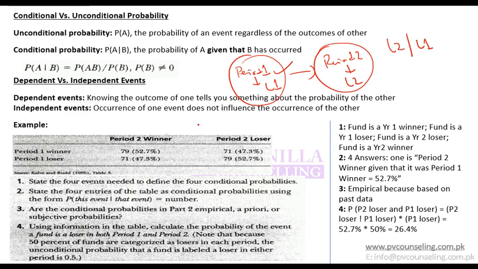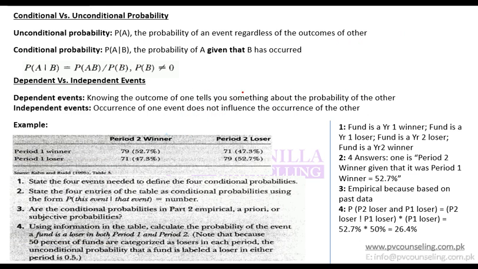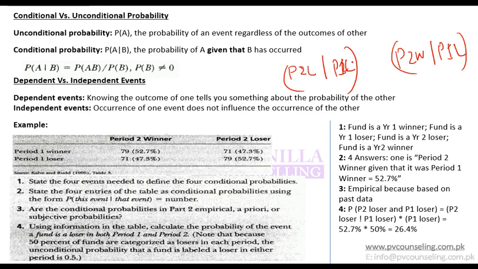But when we talk about conditional probability, there is a condition that first an event happens and then you go into the next event. So your entrance into the next event is dependent on the first event being completed, be it a loser or winner. So 2 would come in after 1. So it should be period 2 loser given that it has lost in period 1, or period 2 winner given that it has lost in period 1, because it cannot go to period 2 until period 1 is over.